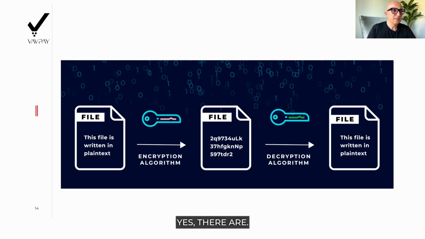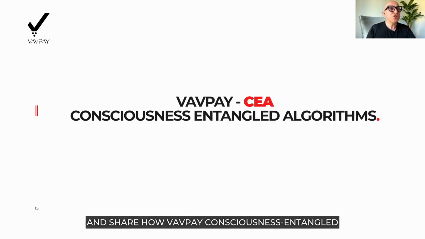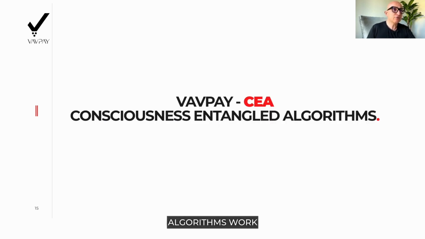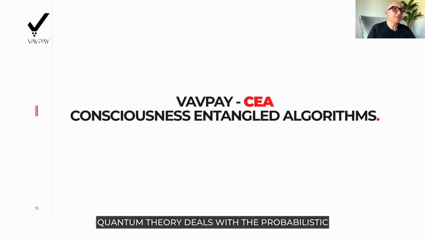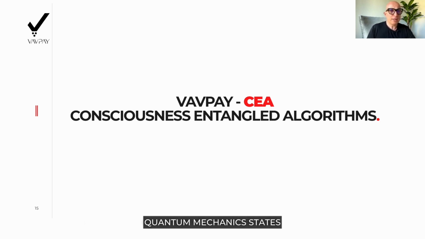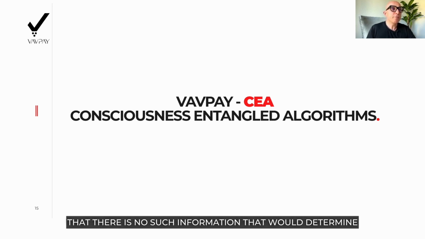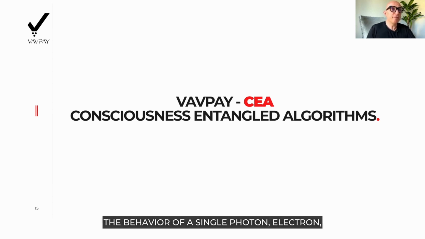Yes, they are. Before I address and share how Vavpay consciousness entangled algorithms work, let's have a quick review of some basic scientific facts. Quantum theory deals with the probabilistic nature of physical phenomena and tries to predict where particles may appear and what might happen as a result. Quantum mechanics states that there is no such information that would determine the behavior of a single photon, electron, or other particles we are made of. The whole claim sounds like a conspiracy theory.